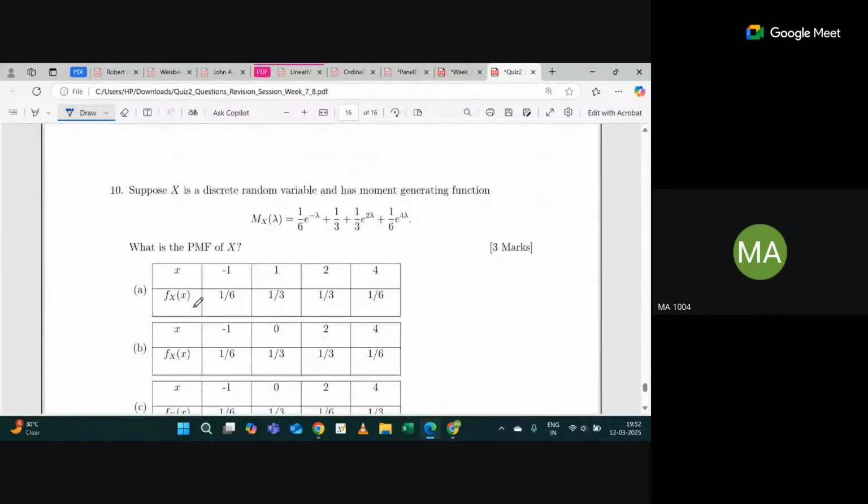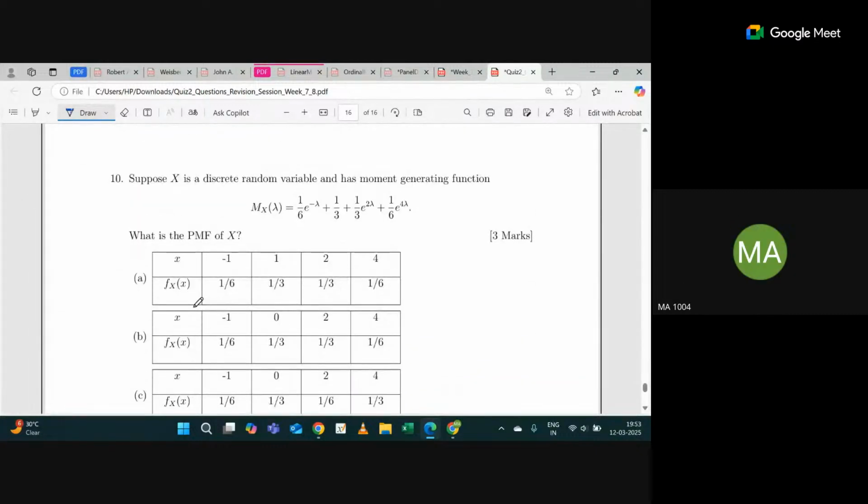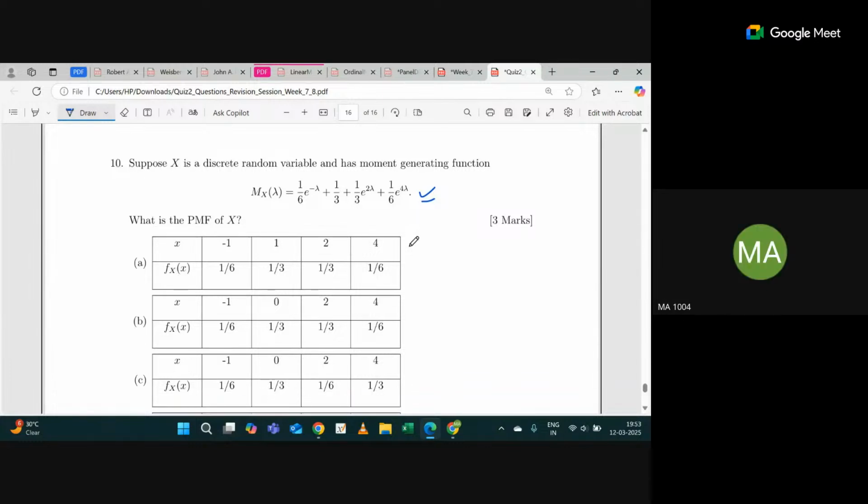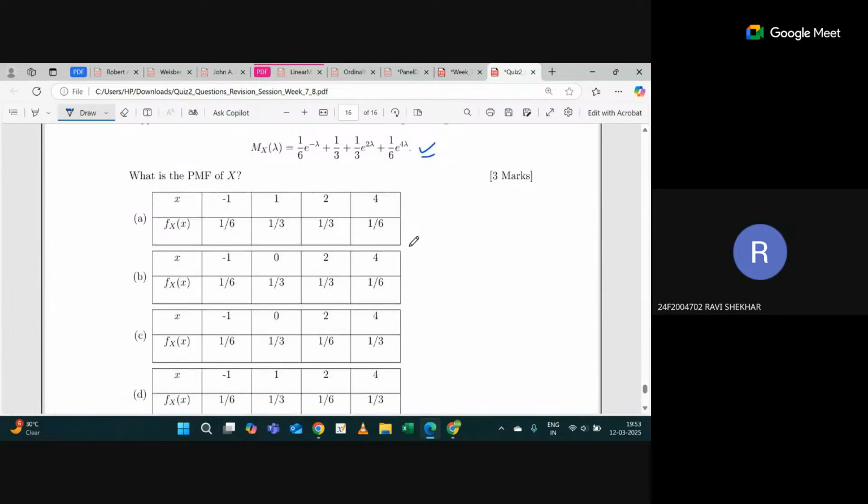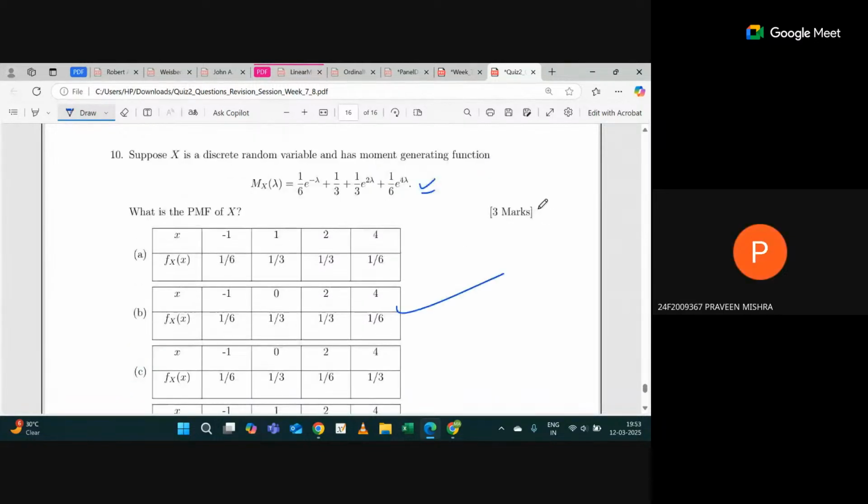There is one last question. I think this is a similar problem to one I did by taking an example. If mx lambda is this, what is the PMF of x? You just do the back calculation of it, sir. Tell me which option is correct: -1, 0, 2, 6 and 4. Option B is looking like that. Option B is the correct one. Yes, see sir, within a second you will get the marks.